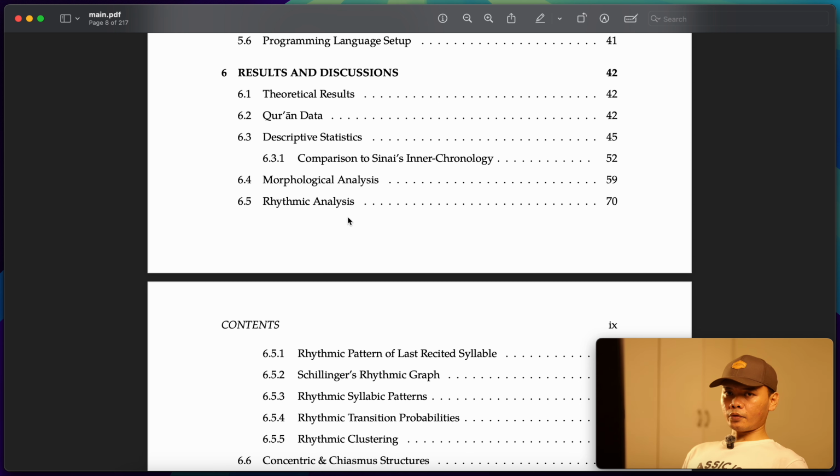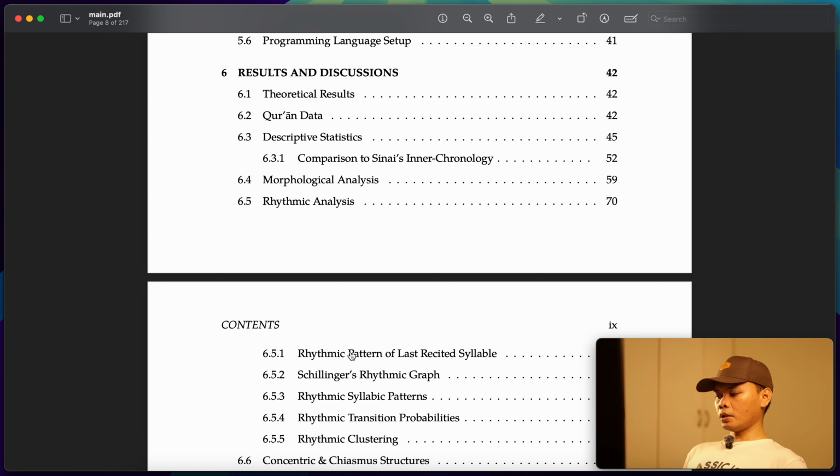We know that the Quran, at least for those who know the Quran, when I say the Quran, I'm referring to the Arabic version of it, of course. It's not the translation. So if you know how to read the Arabic and you start reading the Quran, you will experience the rhythmic features of the Quran, starting from the very first verse all the way to the last verse. It actually rhymes, right, end to end. And so I decided to apply some statistical analysis on that.